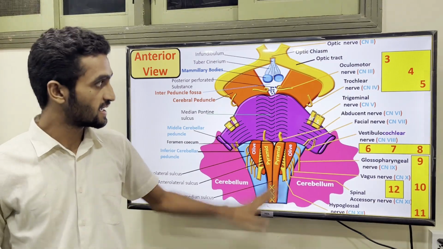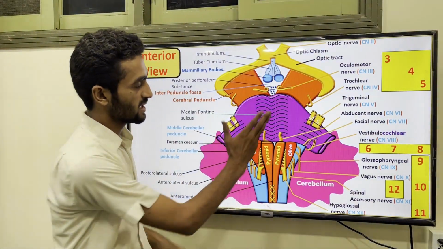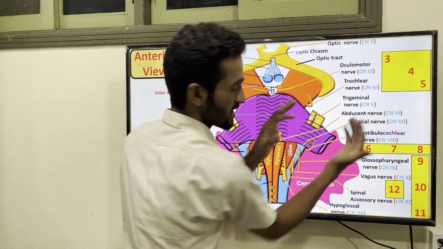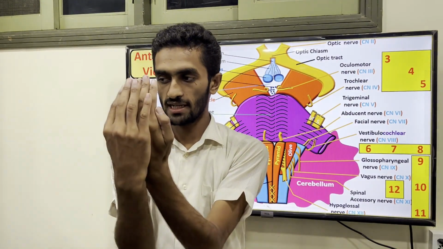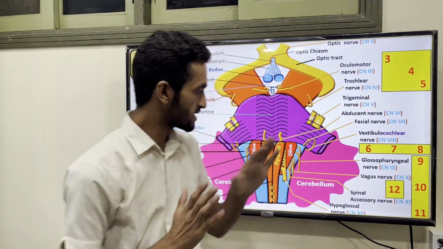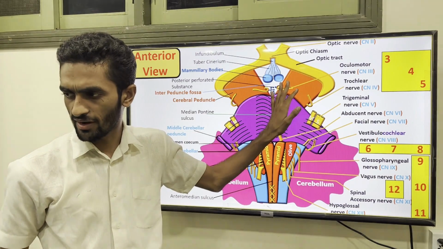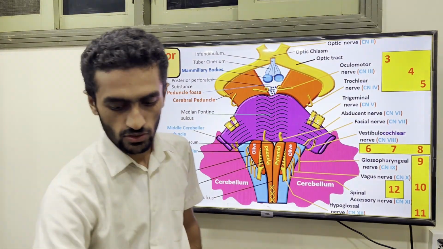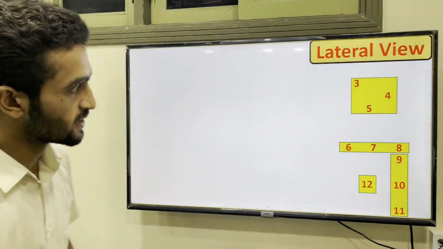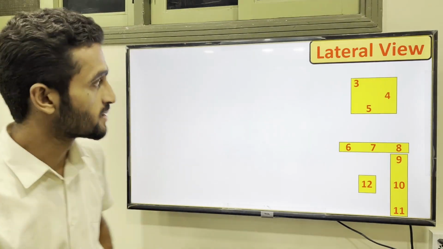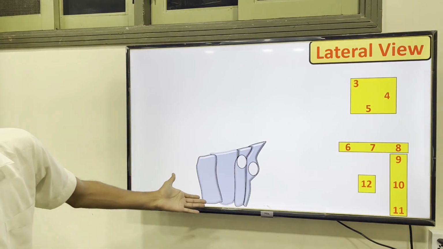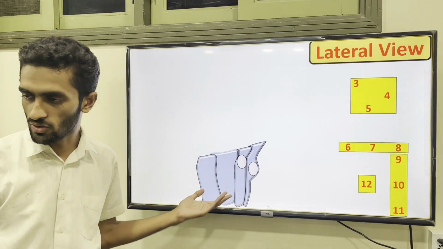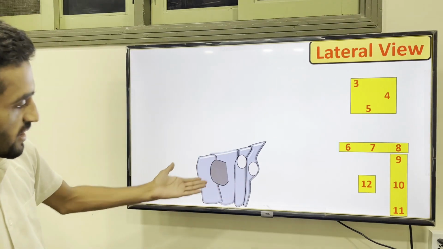Now we are coming to the lateral view. Lateral view means we are seeing just the side. For example, the anterior view we have seen, so now coming to the lateral. Laterally it is almost the same thing, but you see only half of the side. Just look at the lateral view. The same pattern with the nerves. Here you see the pyramids, and you see only part of them here.